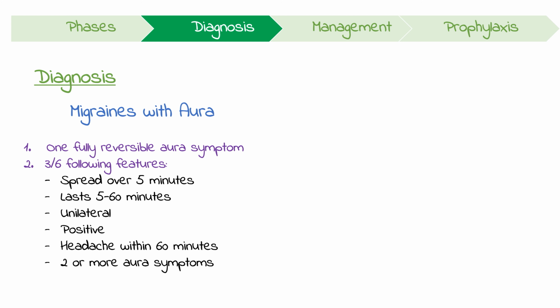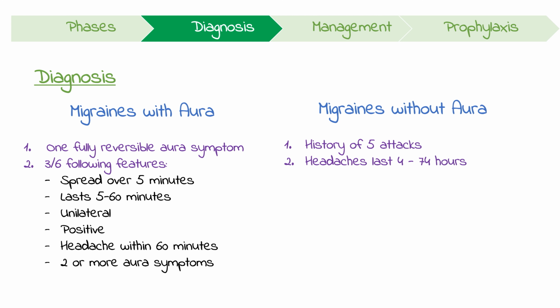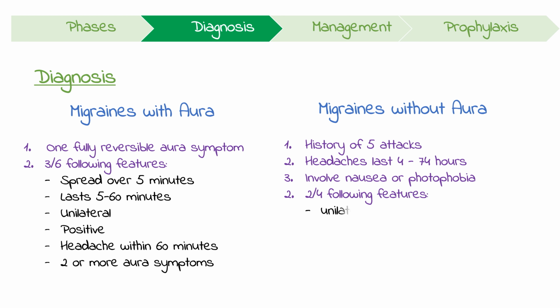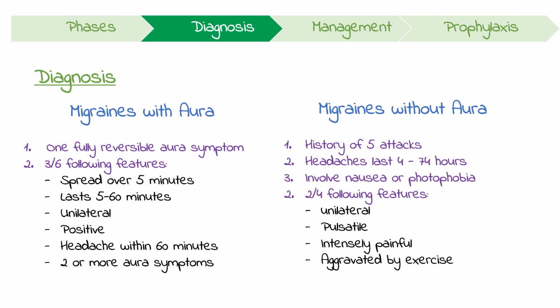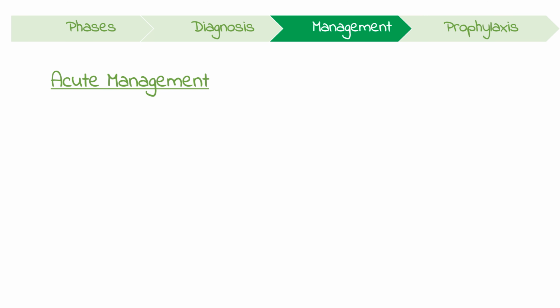On the other hand, migraines without aura can only be diagnosed when there's a history of 5 attacks where headaches last from 4 hours to 72 hours. They must be associated with either nausea and/or photophobia, and have 2 of the following features: unilateral, pulsatile, intensely painful, and aggravated by exercise. Let's move on to the pharmacological management of acute migraines.